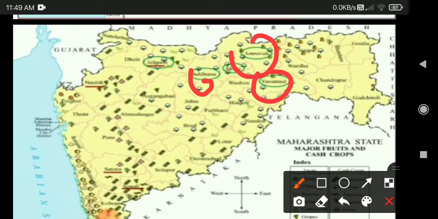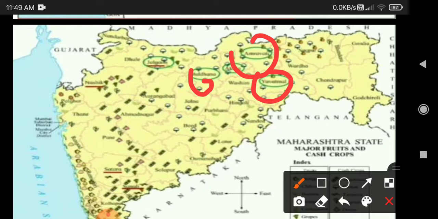Circle the symbols of the crops grown in Thane and write their names in your notebook. Which crop is grown in Thane? In Thane, chikkus. Chikkus are grown in Thane district. And in which district is coconut an important crop? Coconut is grown in which district, students?